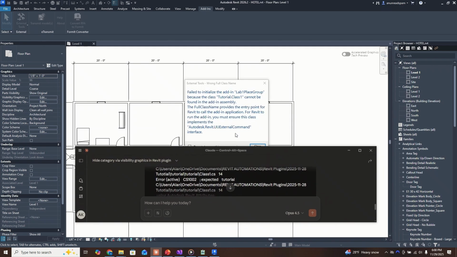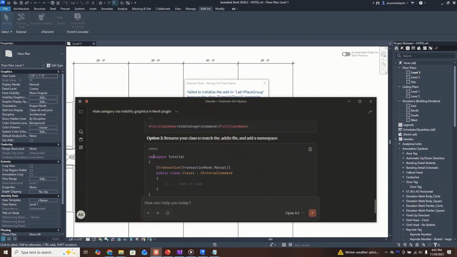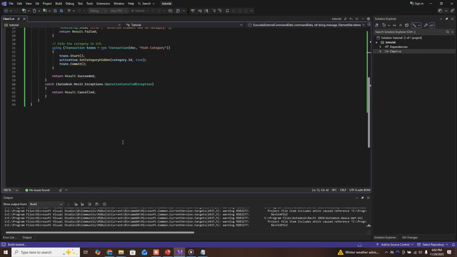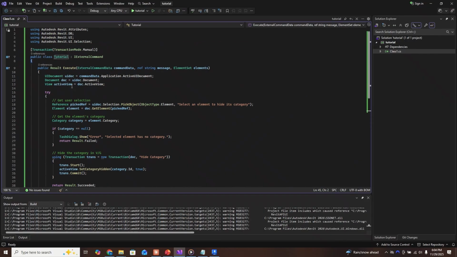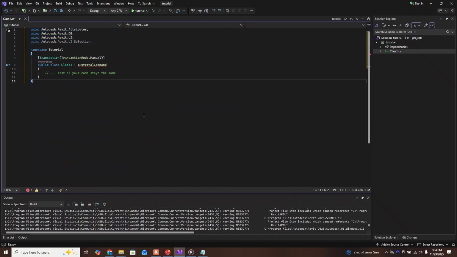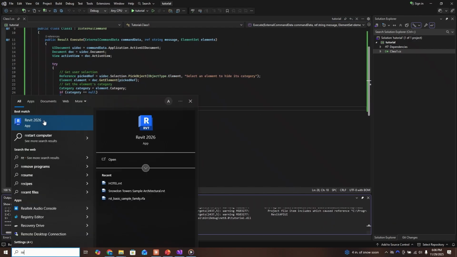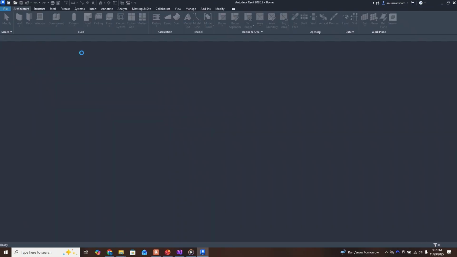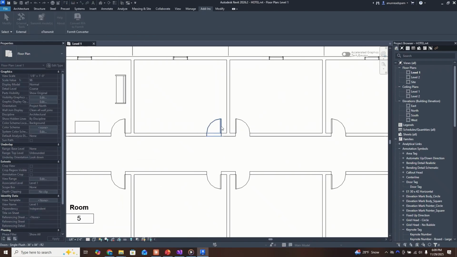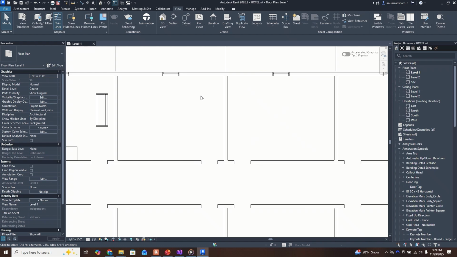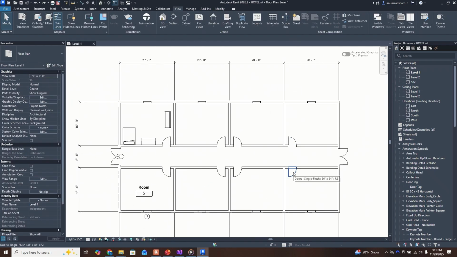So I'm going to be fast forwarding through this portion of the video just to keep the video short, but what happened here is I forgot to mention to the AI that I named the project Tutorial, and so what I'm doing here is I'm copying the add-in file, and I'm telling the AI what the error I received was, and it's giving me the correct code, which I'm copying from Claude and pasting into Visual Studio.